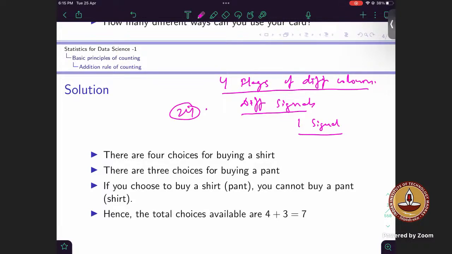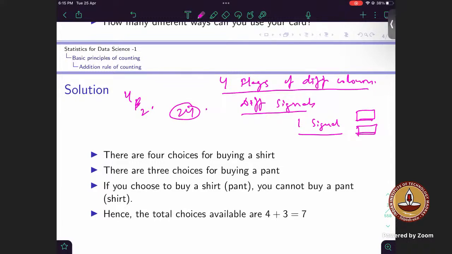Yes, sir. So when we do 4 into 3, that is for the first flag we choose, there are 4 options, and for the second flag there are 3 options. For even a signal, we need 2 flags, right? This is flag 1, this is flag 2. Sir, that would be 4C2 into 2 factorial, right? That is 4P2, that is 12. So here we are arranging the flags, so order is important. Then we can use permutation, 4P2. Okay, 4P2.